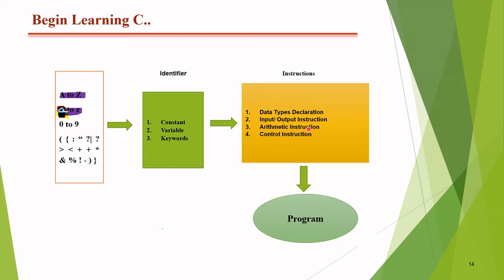Arithmetic instruction, for this instruction the computer can perform any kind of arithmetic operation. Control instructions, by controlling each instruction, like at the same time the user continuously gives instruction after instruction to the computer system, then all the requests, all the orders will be managed with the help of the computer instructions. And finally the program will be created, and this program will be run with the help of the run command. So now go through the 1.1.1 point: identifier, constants, variable, keyword.